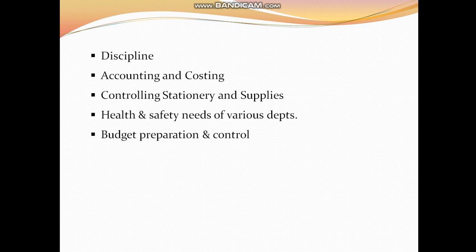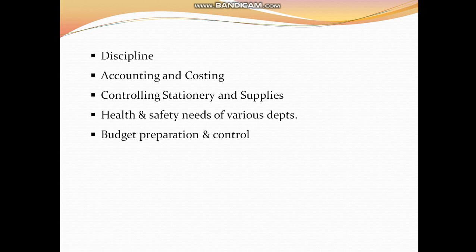Accounting and costing: the Office Manager has good knowledge in accounting and costing. Different types of accounting procedures exist in every office, and you should have sound knowledge in maintaining accounts. Another main function is controlling stationery and supply. There are many machines and stationery items in the office, and he has to maintain the stationery, machinery and supplies to the office.